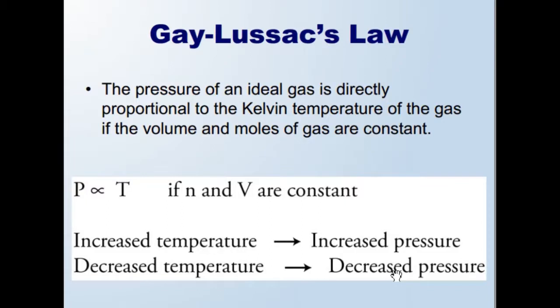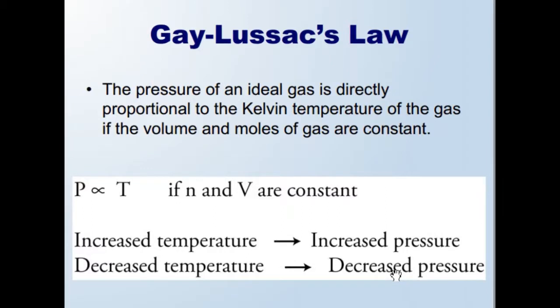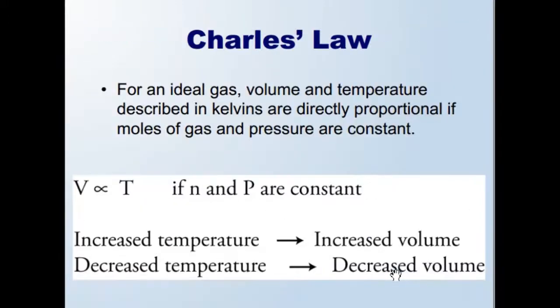The pressure of an ideal gas is directly proportional to the Kelvin temperature of the gas if the volume and moles of gas are constant. P directly proportional to T if N and V are constant. Increased temperature, increased pressure; decreased temperature, decreased pressure.